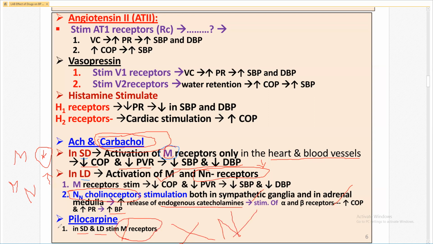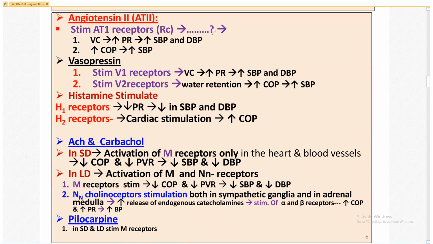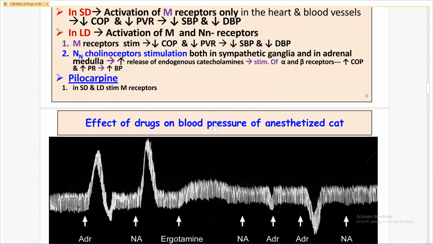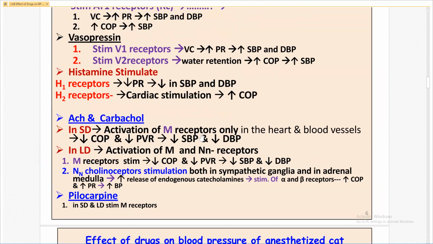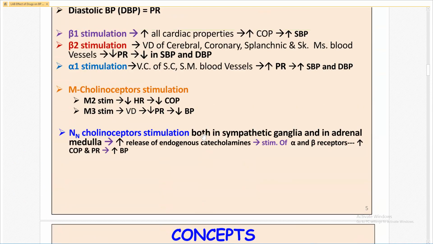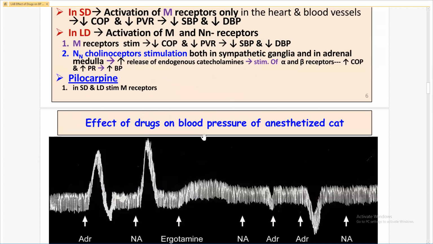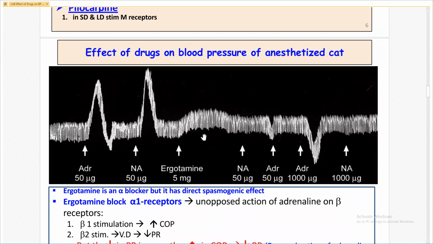So if we give pilocarpine in the small dose or large dose, there is only decrease in the blood pressure, but no increase in blood pressure. Now, if you know this concept, you can answer the experiment very easily. Let us see the experiment.